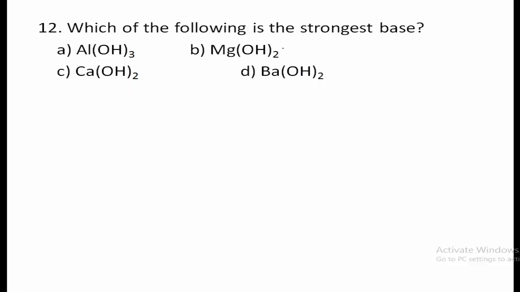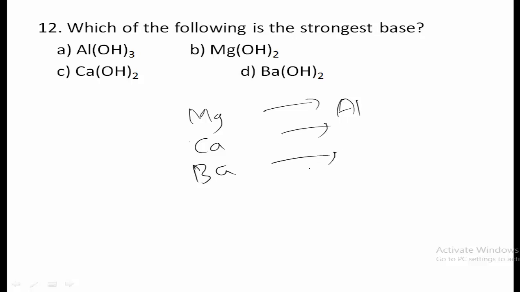12th question, which of the following is the strongest base? So again, here to determine strongest base, only one thing, which one is having more metallic character. So when you observe the metallic character, aluminium will not lie in this second group. Okay, it will lie in another group. Therefore, here magnesium, then calcium, then barium, and aluminium is in another group.